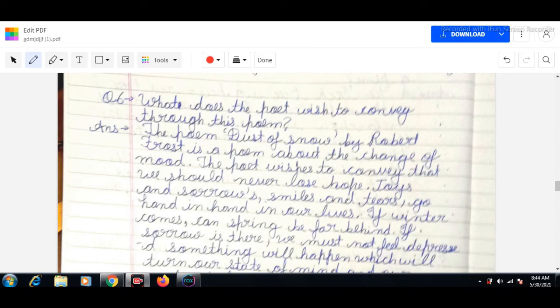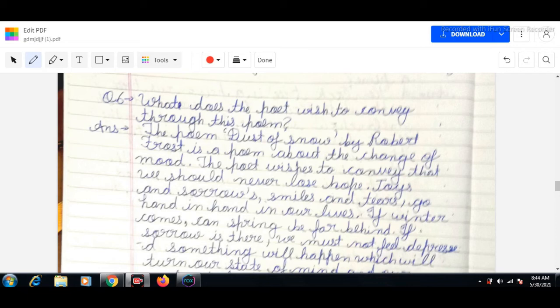The poem Dust of Snow by Robert Frost is a poem about the change of mood. The poet wishes to convey that we should never lose hope. Joy and sorrow, smile and tears go hand in hand in our life.